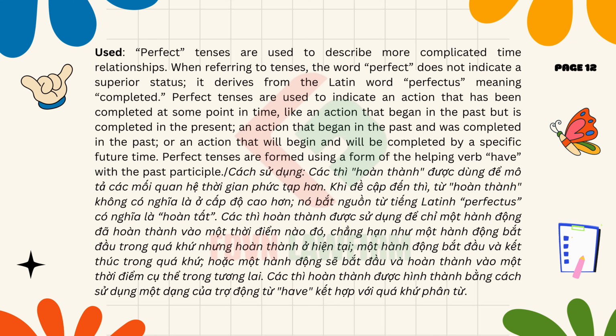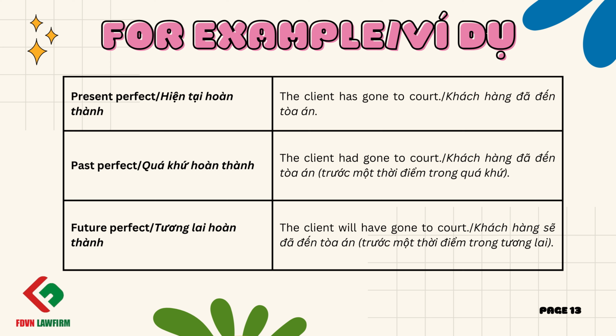When referring to tenses, the word perfect does not indicate a superior status; it derives from the Latin word perfectus, meaning completed. Perfect tenses are used to indicate an action that has been completed at some point in time, like an action that began in the past but is completed in the present, an action that began in the past and was completed in the past, or an action that will begin and will be completed by a specific future time. Perfect tenses are formed using a form of the helping verb have with the past participle. Present perfect: The client has gone to court. Past perfect: The client had gone to court. Future perfect: The client will have gone to court.